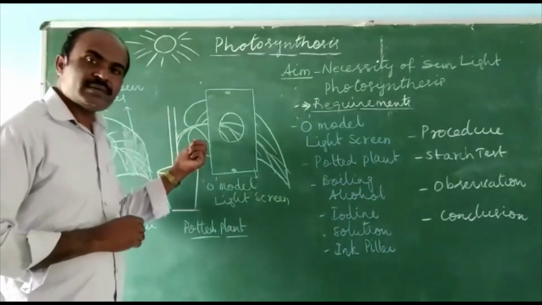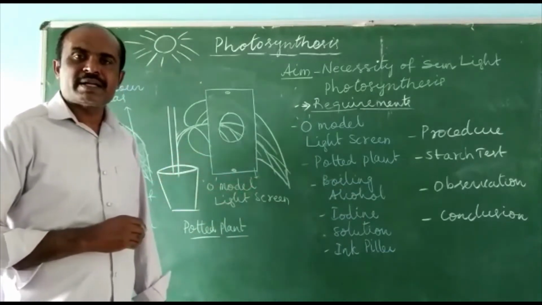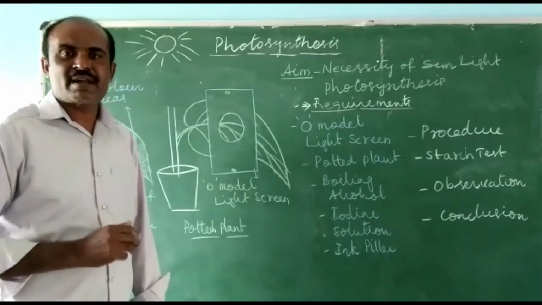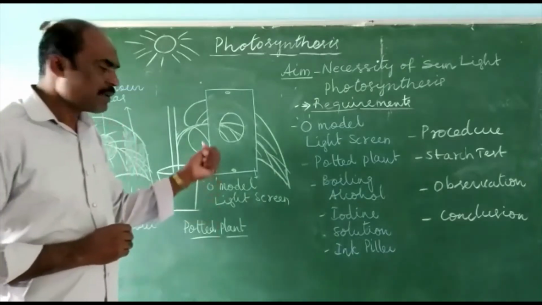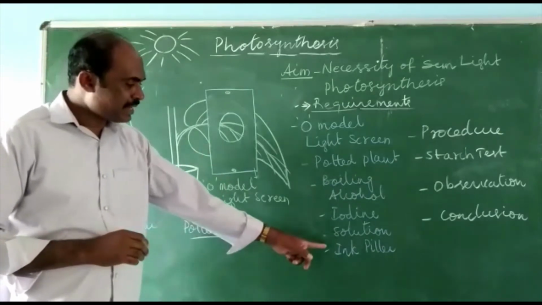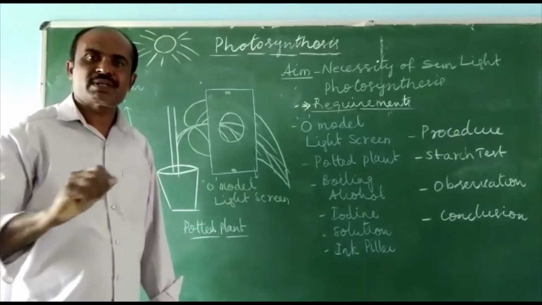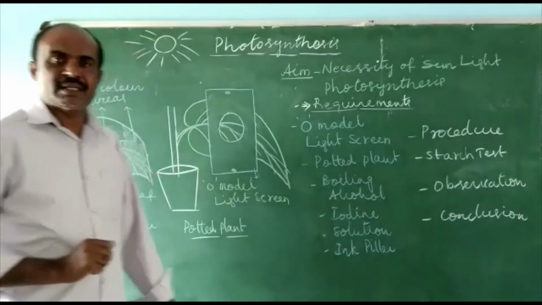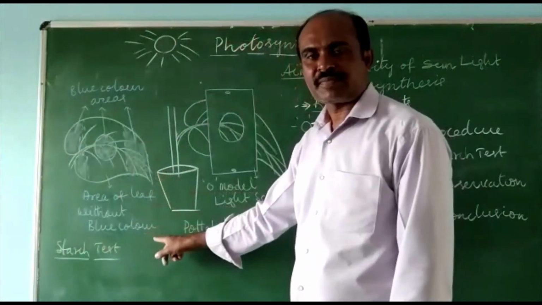Place the leaf in boiling alcohol till it loses its green color and becomes pale. Place the pale leaf on a table with an ink pillar. Take some iodine solution and spray it over the leaf. This is the diagram regarding the starch test.